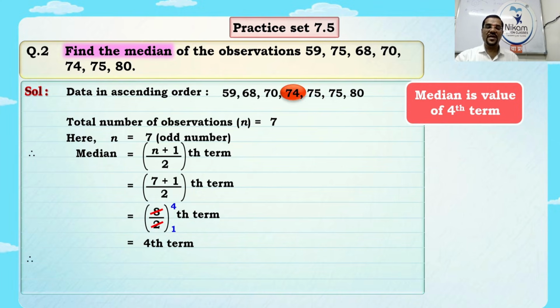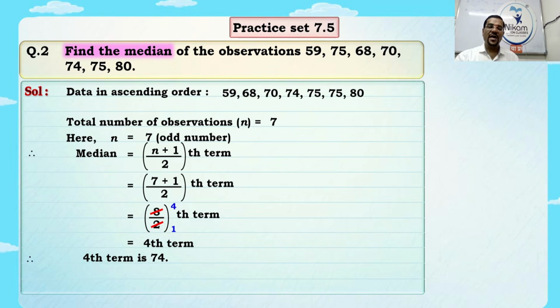Come on, tell me, what is the fourth term? I just highlighted it. 59, 68, 70, the fourth term is 74, which is exactly in the middle. So the fourth term is 74, and therefore the median is equal to 74. Put a bracket around it so that it is highlighted and it is easier to check your answer. Okay, we'll go to the next sum.